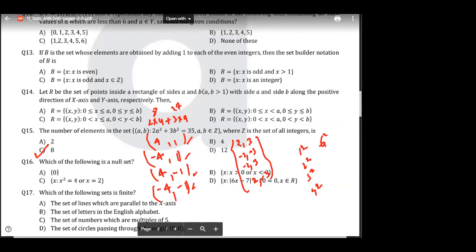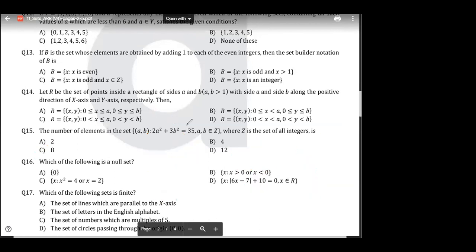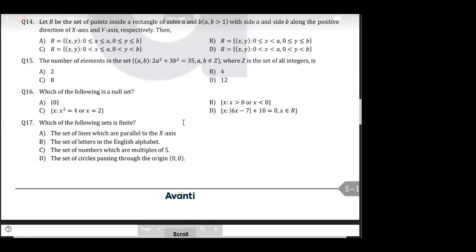Puneet, you're joining now. So the answer is 8. Any other option? No, I guess these two are the only options. Okay, now tell me, 16, 17, any doubt?